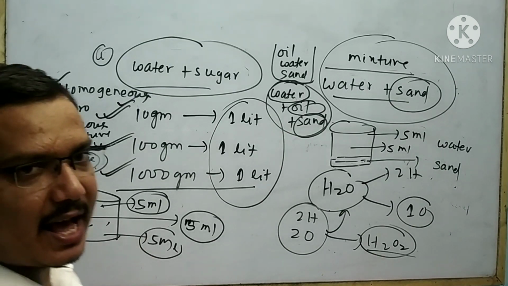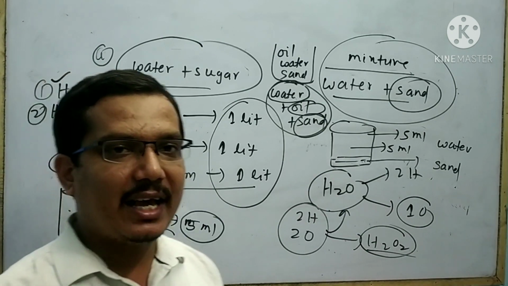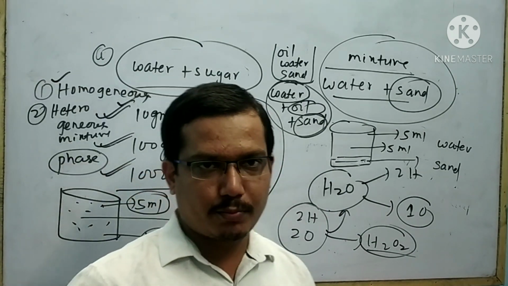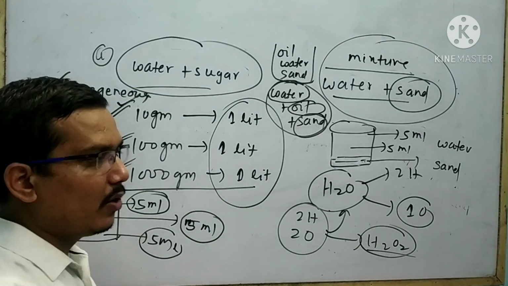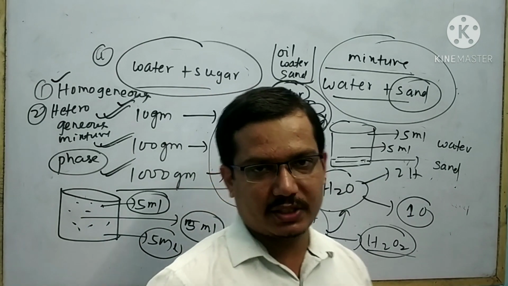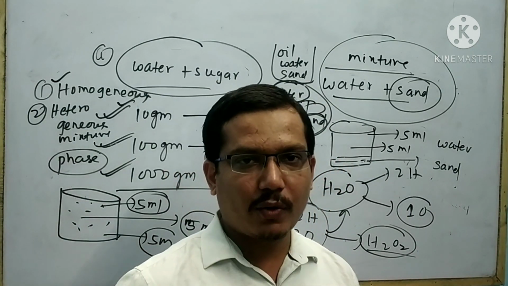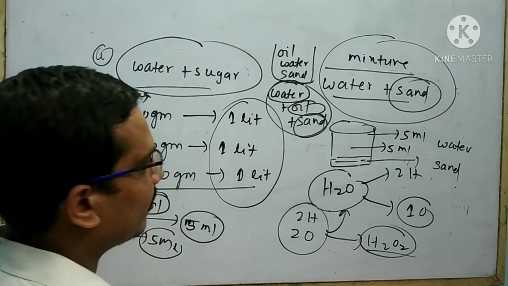Let me explain air. Is air a homogeneous or heterogeneous mixture? Air is a homogeneous mixture. Similarly, brass, bronze, these are examples of homogeneous mixture. What are examples of heterogeneous mixture? Mixture of sand and sulfur, mixture of oil and water. These are examples of heterogeneous mixture.